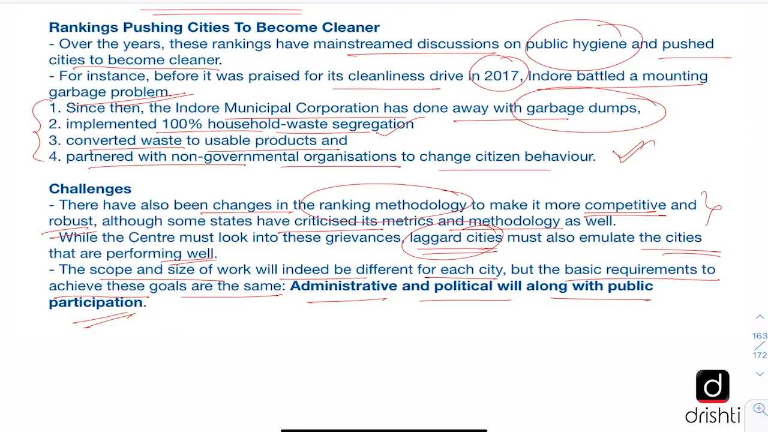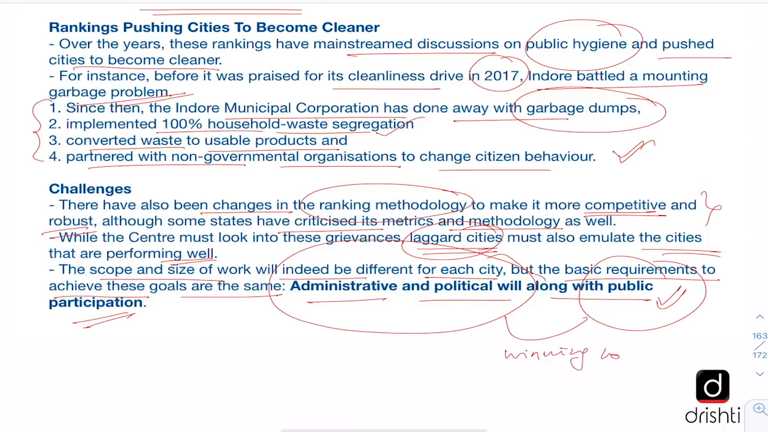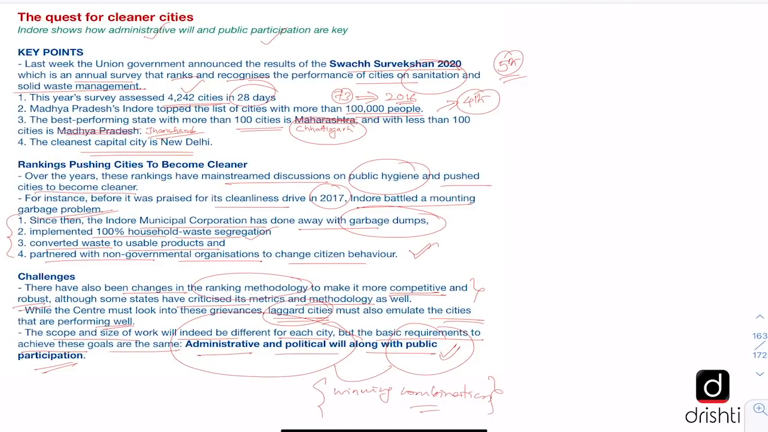And this is a very important point that can be used in our answer writing in mains as well: what is needed for any such effort to succeed is basically the presence of administrative and political will along with public participation. This makes for a winning combination which can make the most difficult of administrative problems solvable. So this was all in the key points of the editorial. Now let us look at what kind of questions can be asked in prelims and mains.